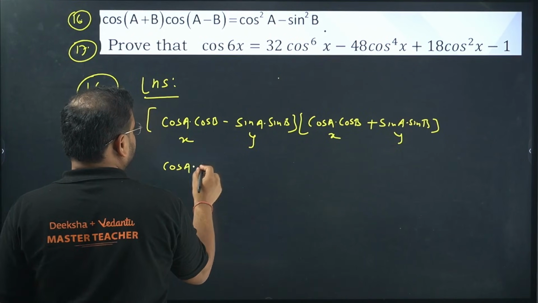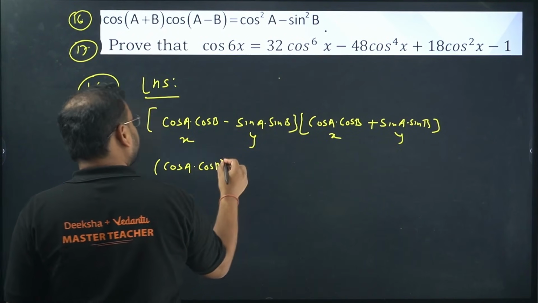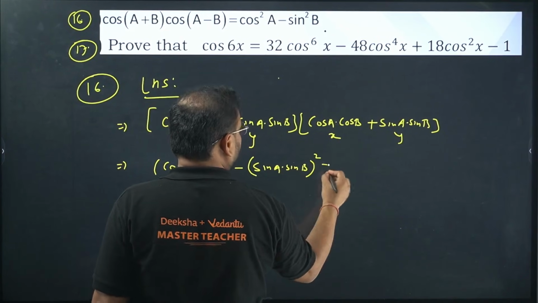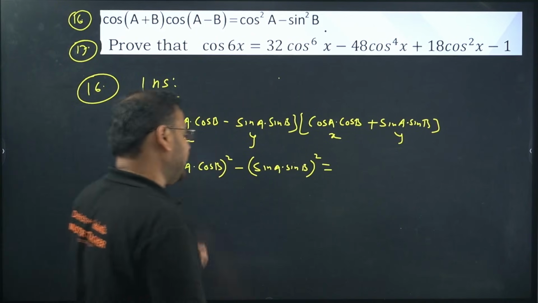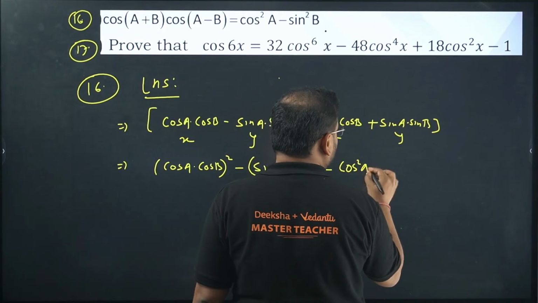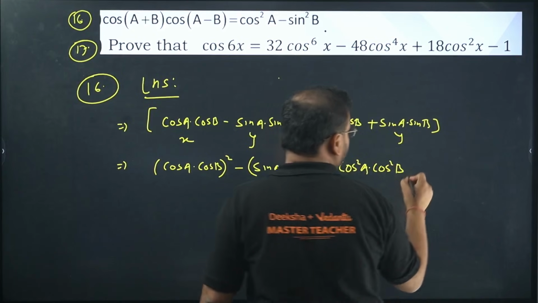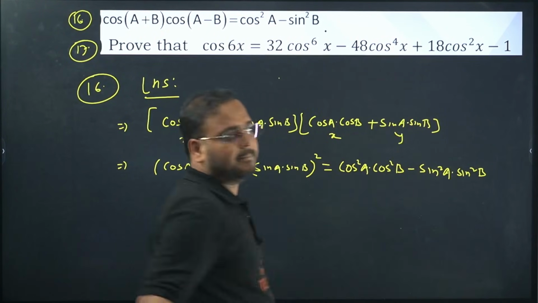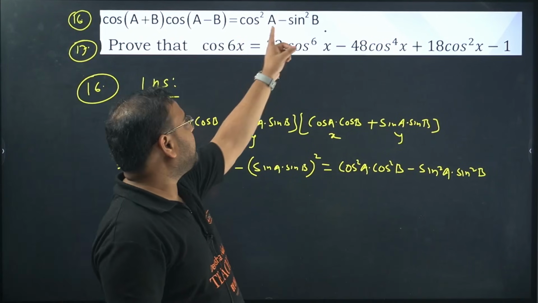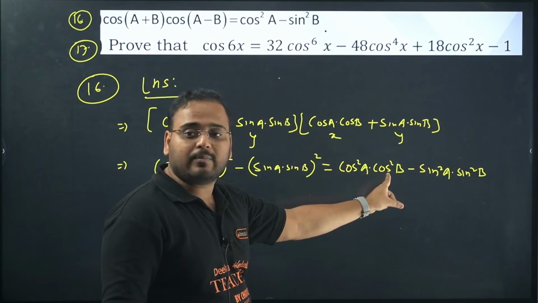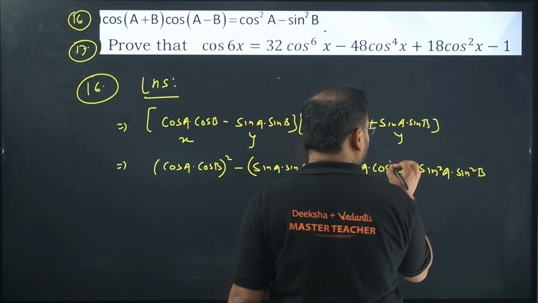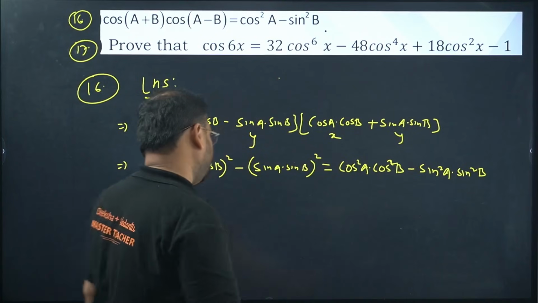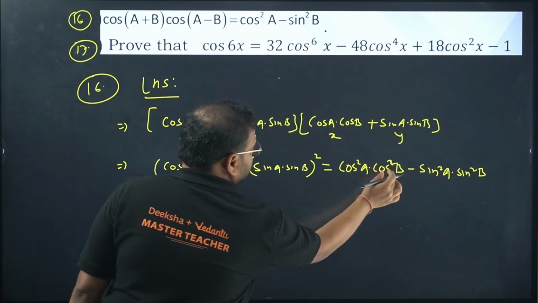So cos a cos b the whole square minus sin a sin b the whole square. What does it mean? It means cos square a cos square b minus sin square a sin square b. What do I want? I want cos square a. I don't want cos square b, so I'll change cos square b to sin square b. This is your square, I hope you know that. And I don't want sin square a, so I'll change sin square a to cos square a. Good. Next step, change cos square b to sin square b.